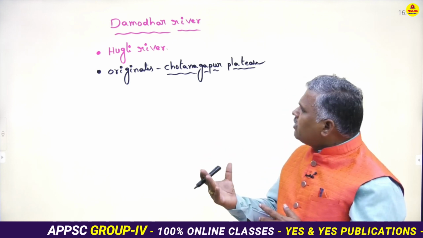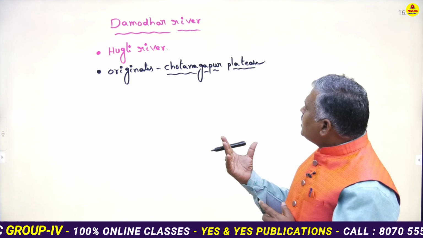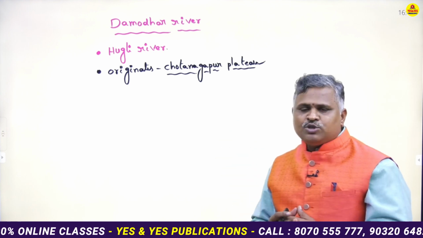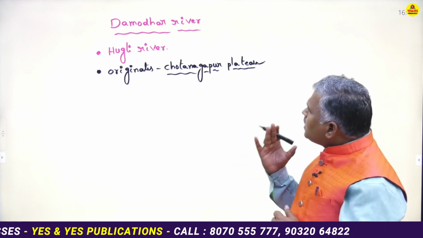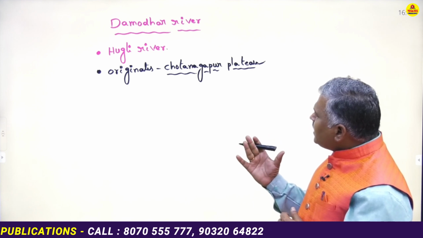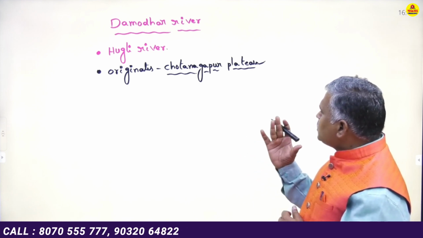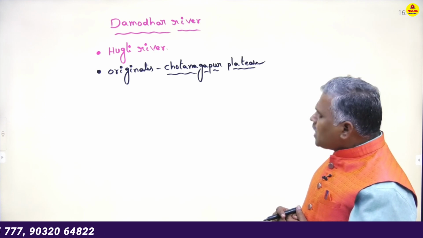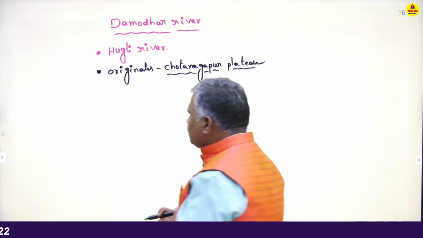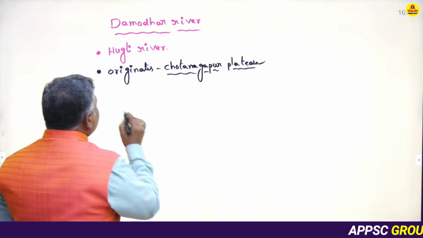Which of the following rivers rises from the Chota Nagpur Plateau in the state of Jharkhand? The Damodar river rises from the Chota Nagpur Plateau. The Damodar river generally flows through a Rift Valley.